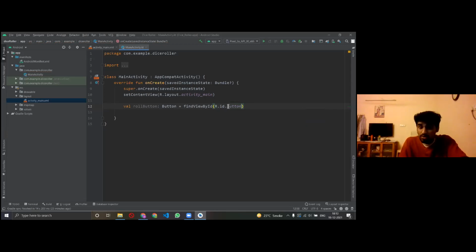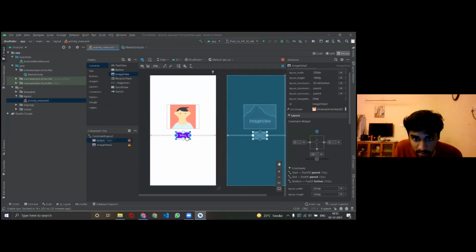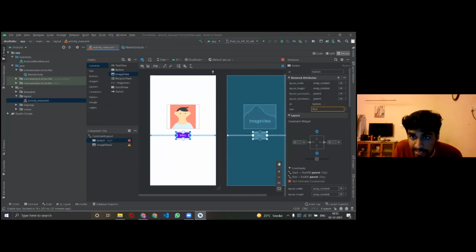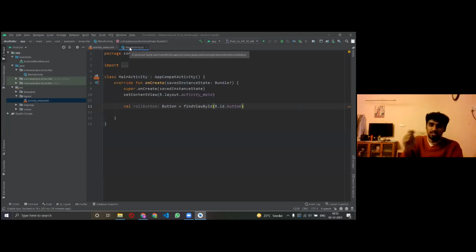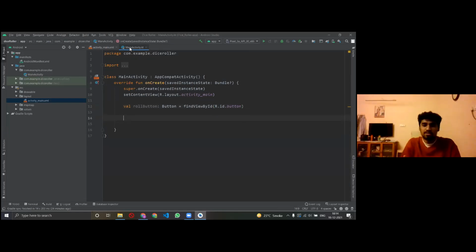And how did I know that I have to write the id as button? If I go back here again, in the activity main part, and click on the button, in the topmost part you can see ID. You can see a small thing of ID written as button, right? So that's why I understood that my ID is button. So that's why I could tell the code that there is a button, the one with this identification card. So now our program knows that there is a button.